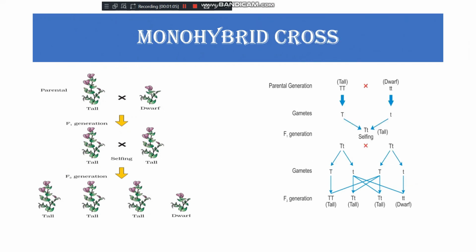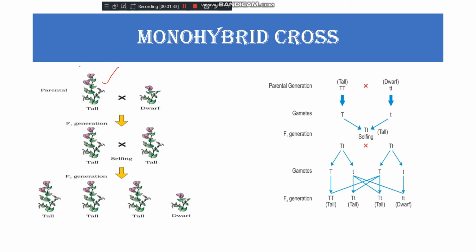Now come to the monohybrid cross, the experiment Mendel has done. Mendel first chose the tall plant, and he took the pure tall plant. Pure tall plant means he germinated the tall plants, and the plants which again appeared tall he selected, and again germinated, and then he got the pure tall plant.